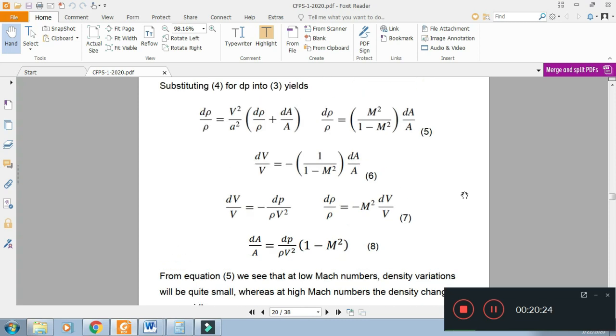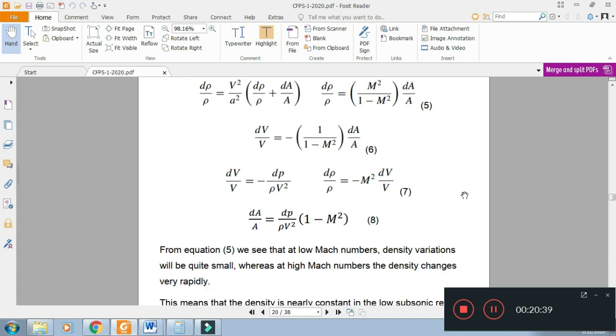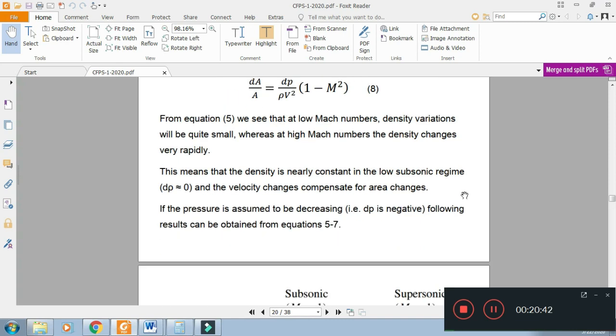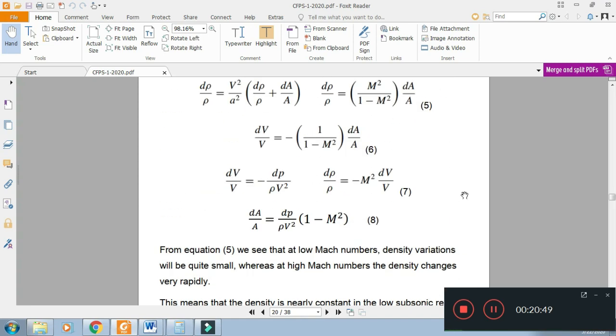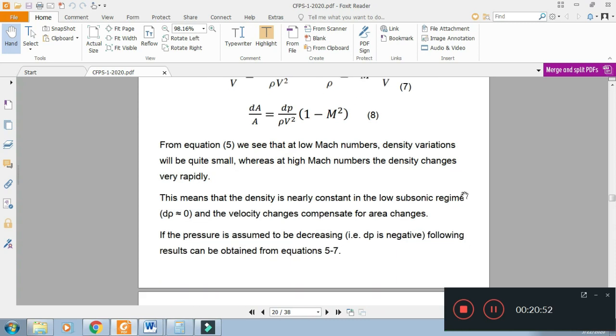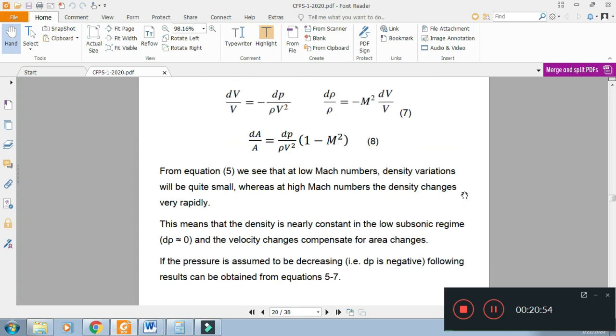The equation number 5 also shows that if Mach number is very low, for example 0.1 or 0.05, then there is negligible change in density. This is the case of incompressible flow. The low subsonic regime is the incompressible flow. From the above equations, we can understand the effect of various parameters, for example, the effect of the pressure change.